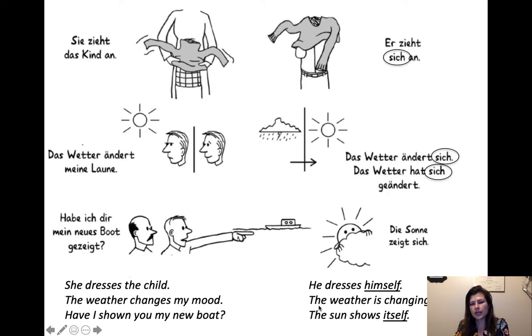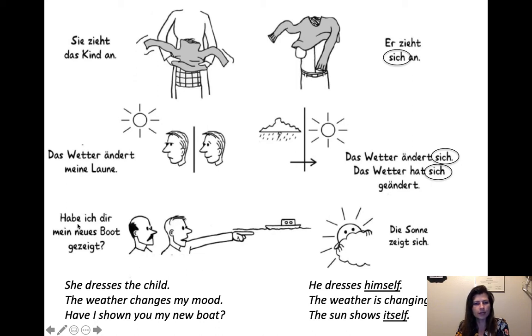But if we have the weather is changing, well, that's the translation, right? The weather is changing itself sounds weird. So in German, I would say that the reflexives are more widespread than they are in English. There are a lot of cases where you would use it in German, but then you wouldn't put it in the translation. But it's still important to recognize what the sich is doing there, so you can make an informed decision on whether to use it or not, right?